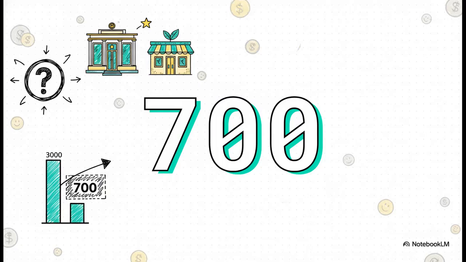And for our exploit-only strategy, the regret is a whopping 700. Now, where does that number come from? Well, the perfect score, if we'd gone to the best restaurant every day, would have been 3,000. That's 10 points times 300 days. We only got 2,300. That 700-point difference, that's our regret. That's all the happiness we missed out on because our strategy was too quick to judge and didn't explore enough to find the real best option.